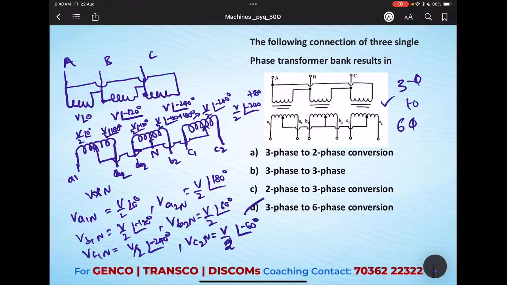By seeing the diagram, most of the people may get confused about how this is connected and all. No need to worry. Just write down the phasor representations from the primary side and secondary side. Then you can easily get the answer. Sometimes these types of questions may come, and that time it may trouble you.